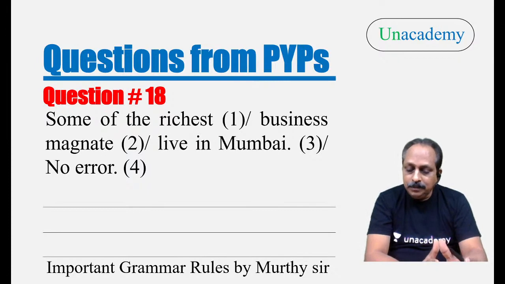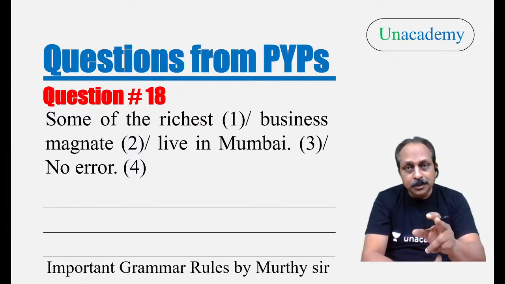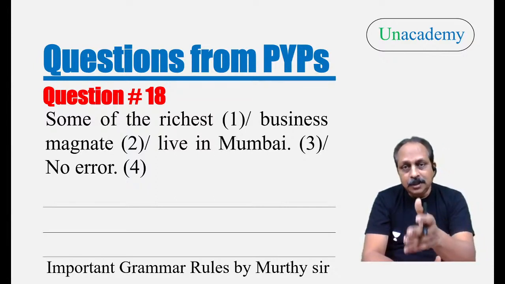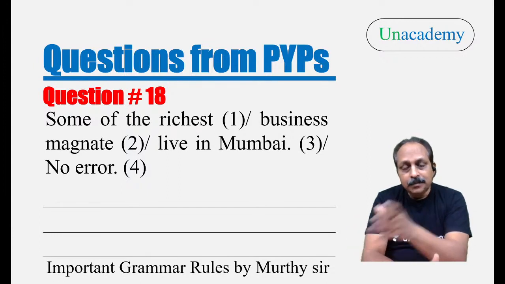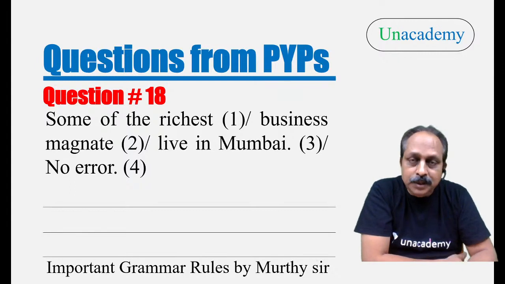Unless talks about a condition. Until talks about time. Don't get confused between these two. Unless, until. Till, until, they talk about time. Unless talks about a condition, a state. Now let us go to question number 18.